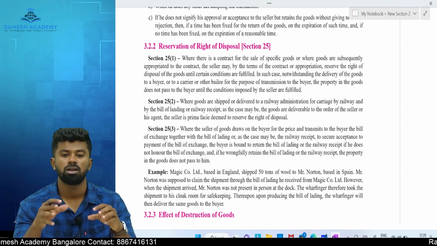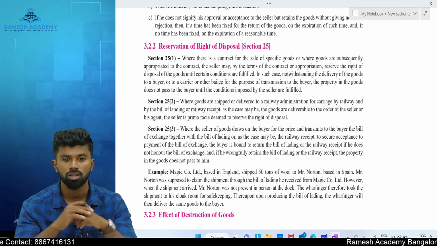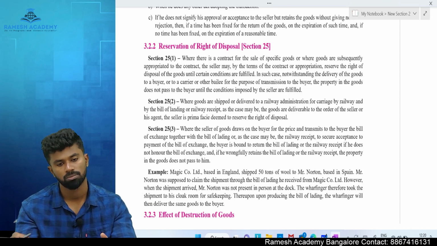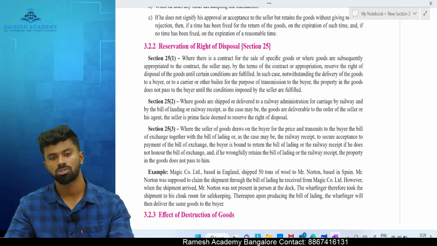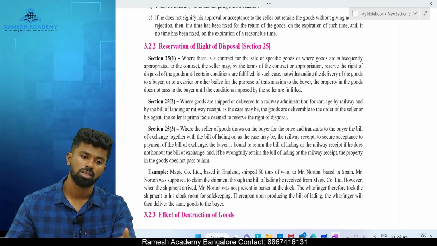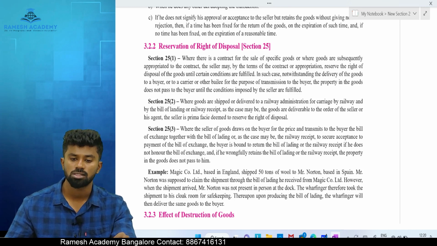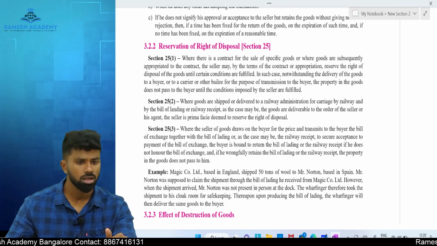Okay, see, simple. If the goods are delivered to a carrier, a logistic company, without any conditions, it means the seller is not reserving the right of disposal. If he puts some conditions and then delivers the goods, it means the seller has reserved the right of disposal. Then in that scenario, the ownership is transferred only when the goods are delivered to the buyer.